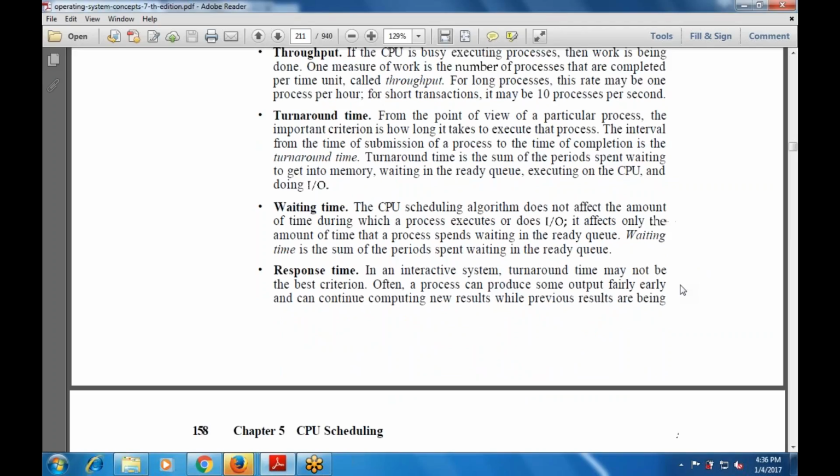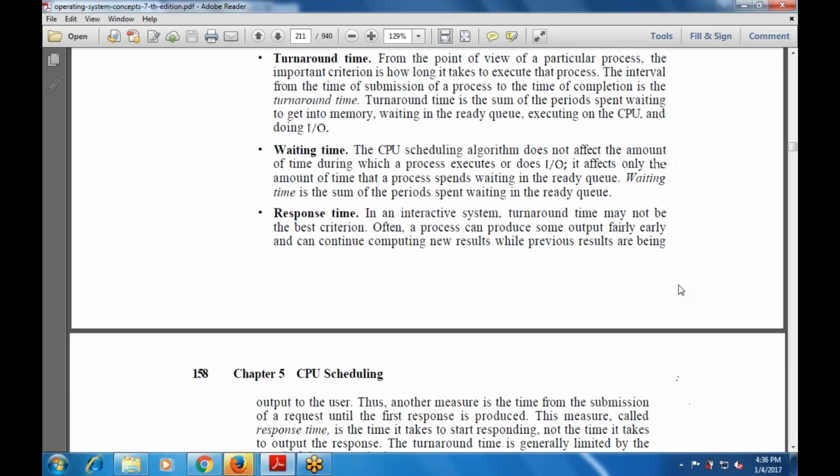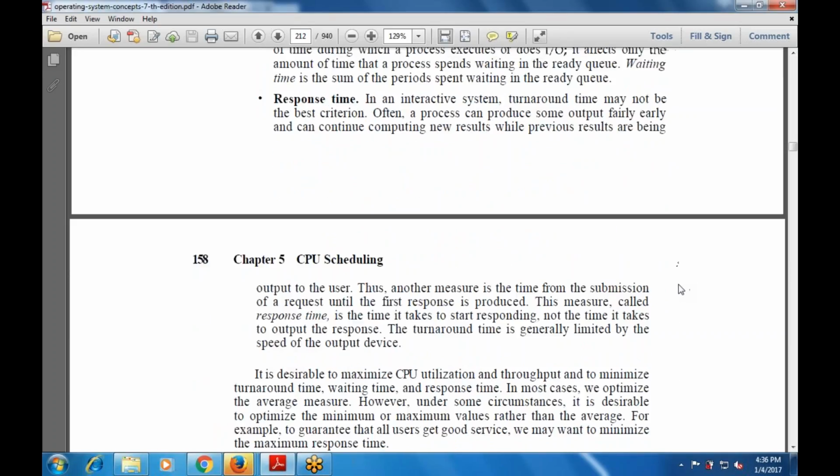The next is the response time. A process can produce some output fairly early and can continue computing new results while previous results are being output to the user. Therefore, another measure is the time from the submission of a request until the first response is produced. This measure is known as the response time. It is the time it takes to start responding, not the time it takes to output the response.